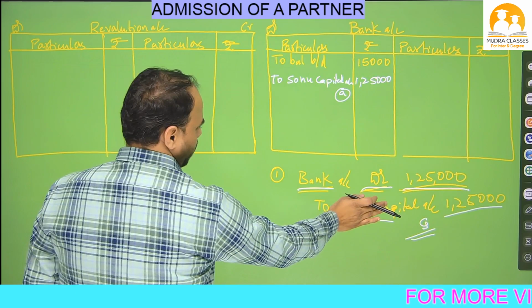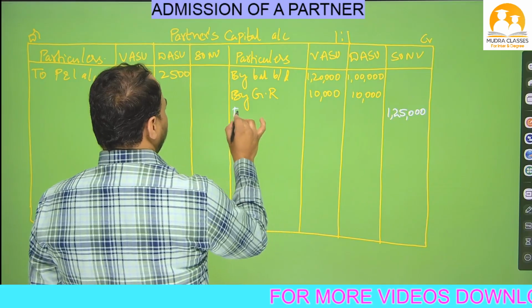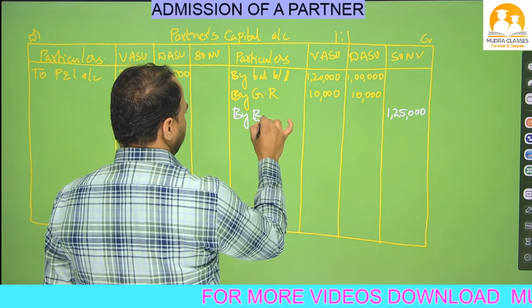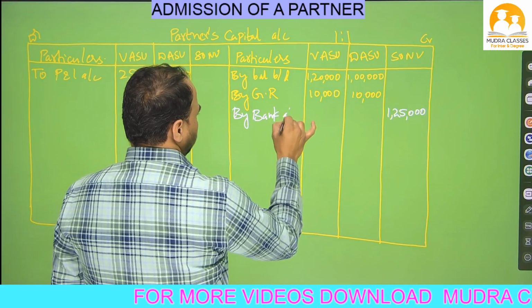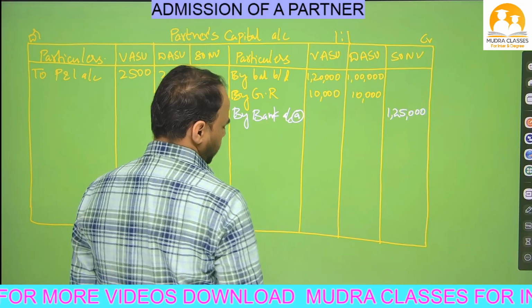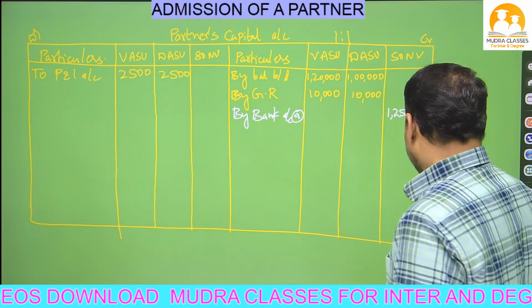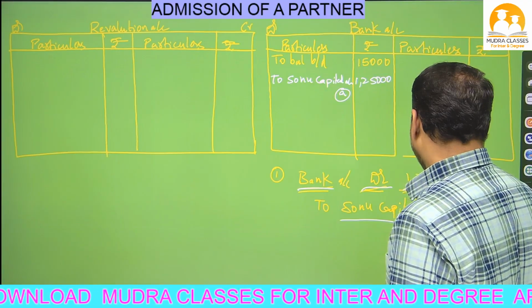So close this Sonu capital. What is opposite? Bank. So write down here by bank account. In the LF column you write adjustment number A. Okay, so adjustment number A I have written already. Now let's see adjustment number 2.